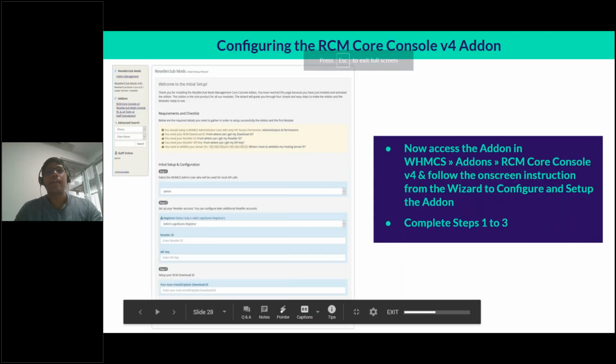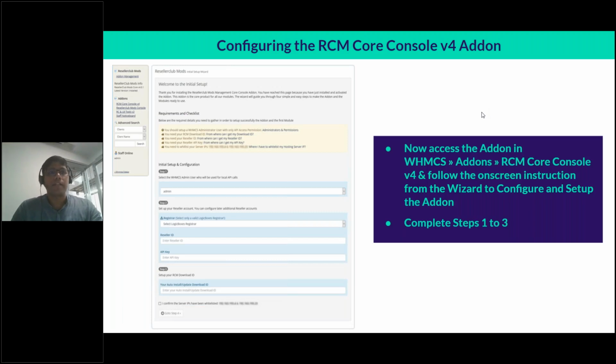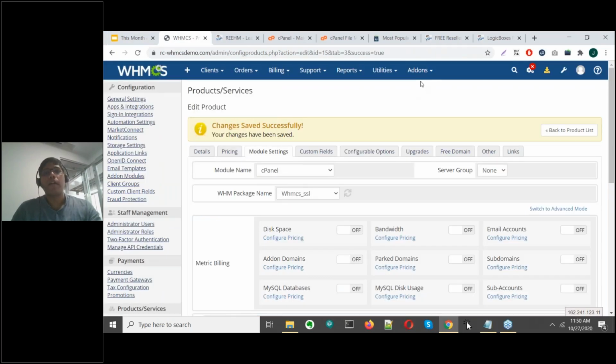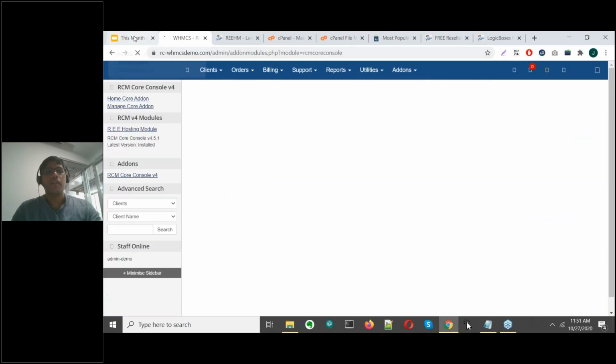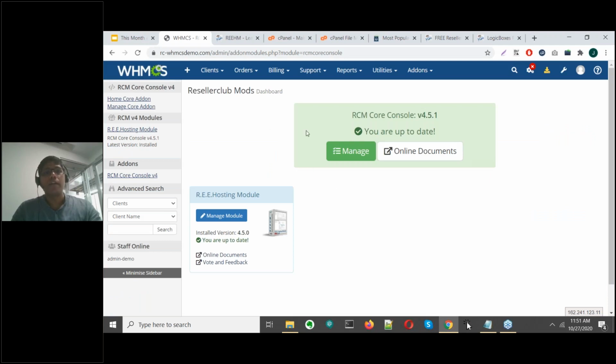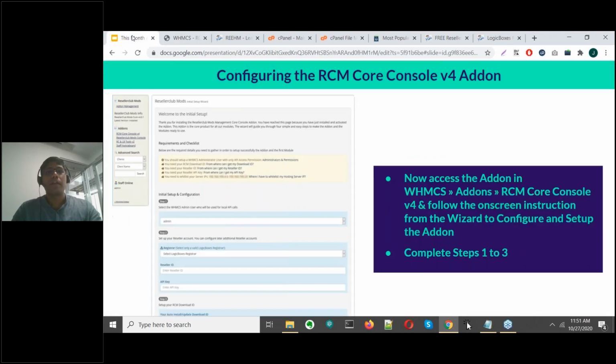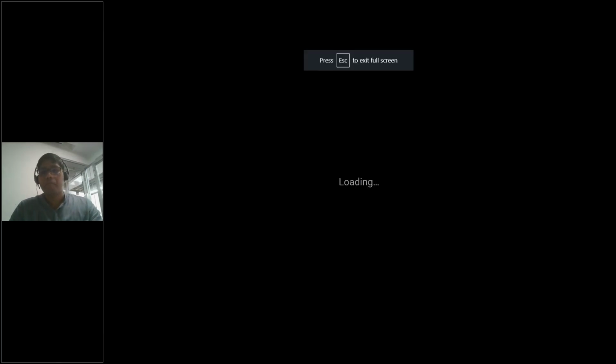The first step, as I said, would be to configure this add-on module within WHMCS. So what you need to do is go to your admin area, click on add-ons and RCM Core Console V4. Without you uploading that folder to your file manager, you will not see this option within your WHMCS control panel. However, once you've uploaded that, you will see this option there. You click on that. And since we have already installed this prior, you will not see the first step, but I will complete a walkthrough here.